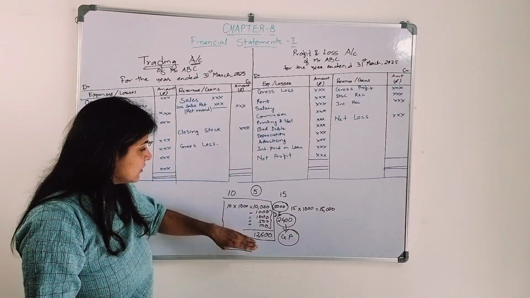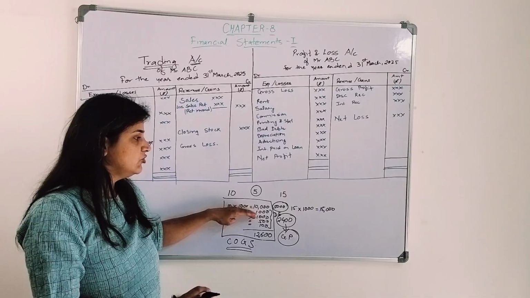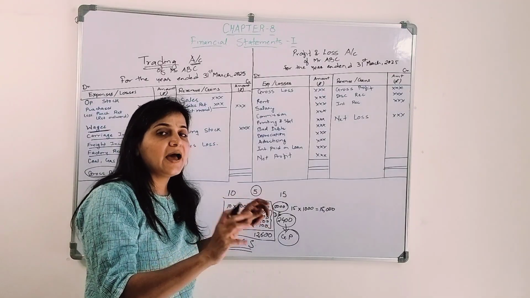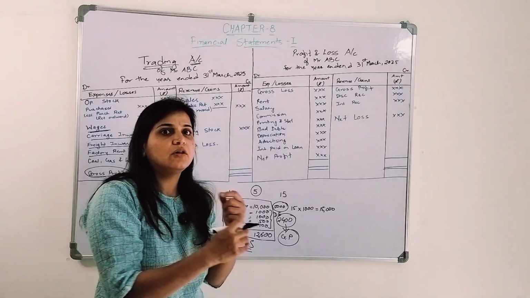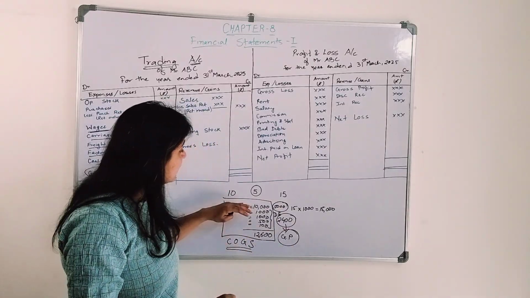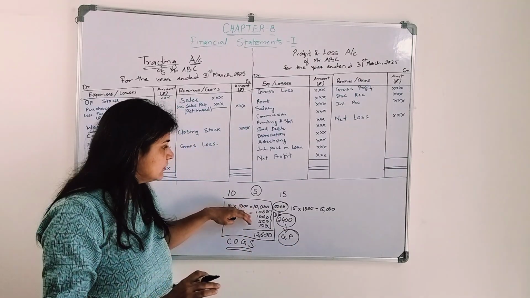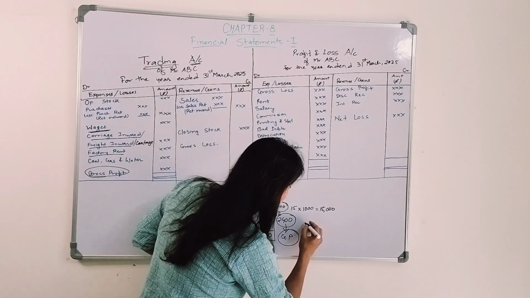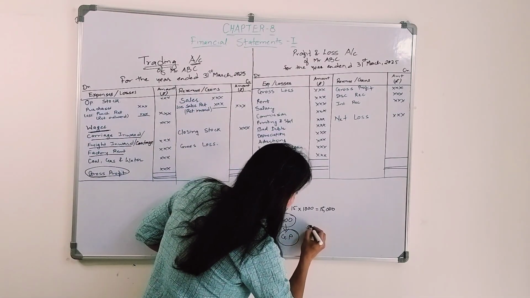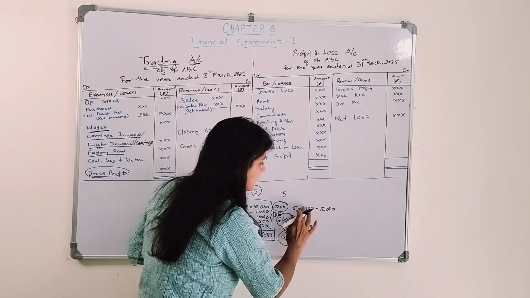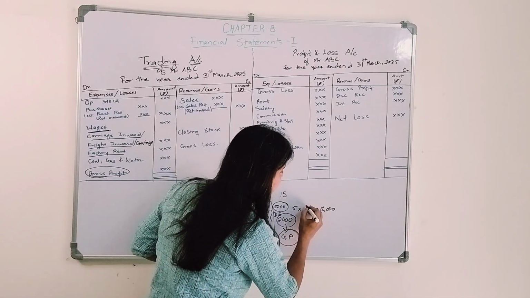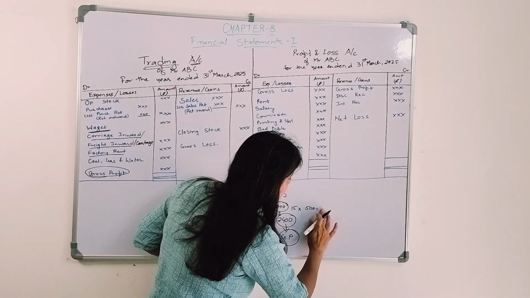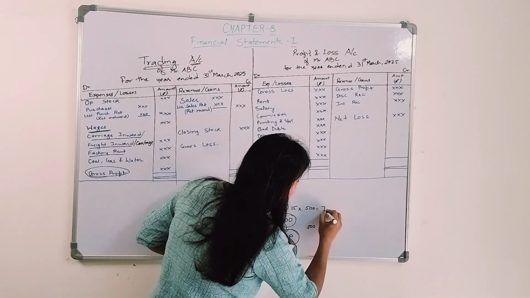Now it's not necessary that if I am purchasing 1,000 units, I am selling all the 1,000 units. I may retain some. It's not necessary that all the units will get sold out. So let's say 500 units are being retained by me, and I have sold only 500 units.